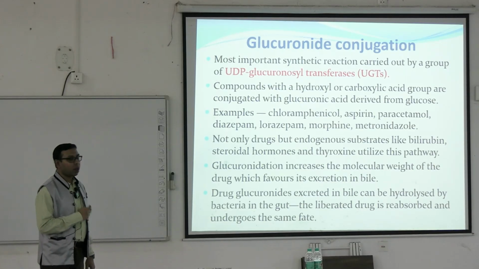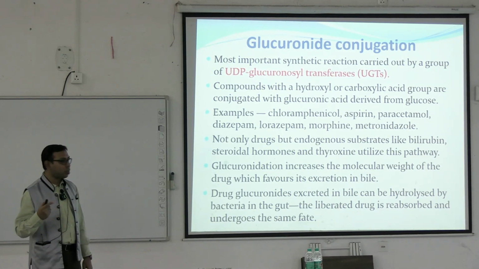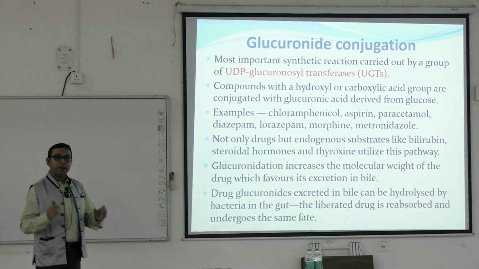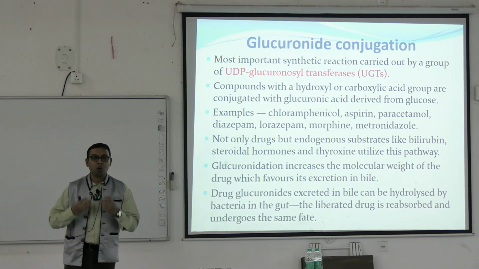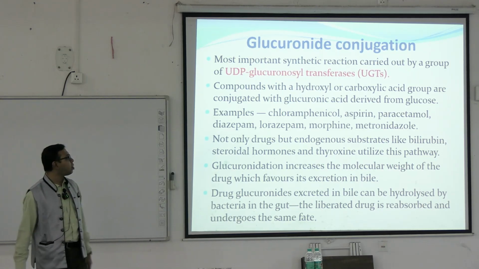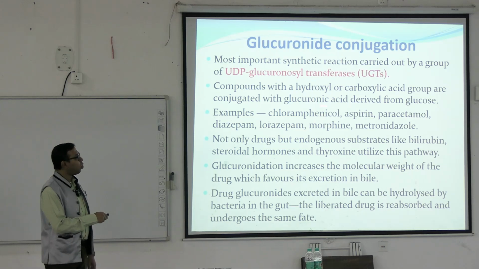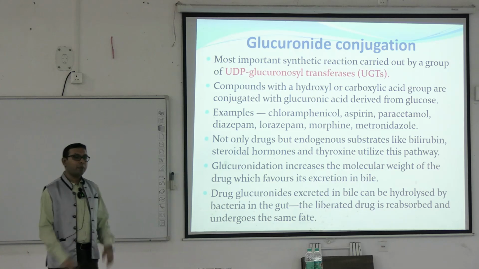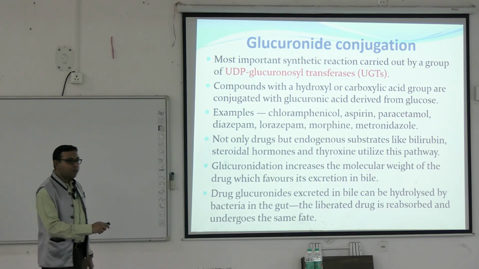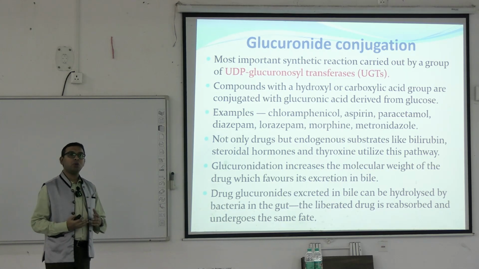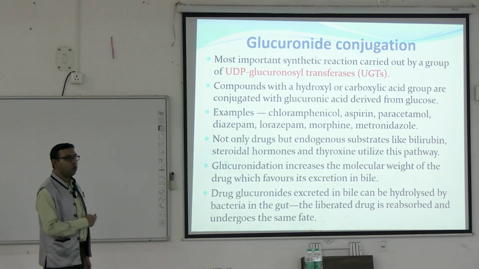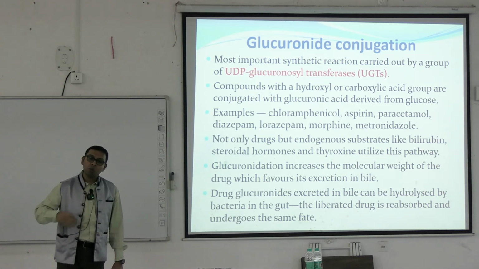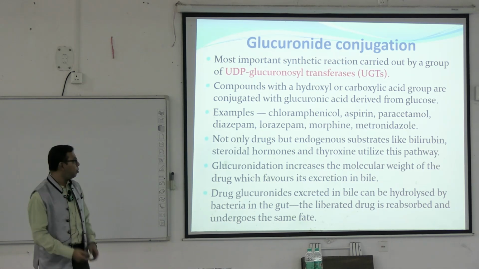UDP glucuronyl transferase mainly carries out this glucuronidation reaction where compounds with hydroxyl or carboxylic acid groups are conjugated with glucuronic acid that is already present in our body. Examples of drugs like chloramphenicol, aspirin, paracetamol, diazepam, lorazepam undergo this type of glucuronidation reaction. Apart from these drugs, some endogenous molecules already present in our body like bilirubin, different types of steroid hormones, thyroxine, their metabolism is also carried out by this glucuronidation mechanism.